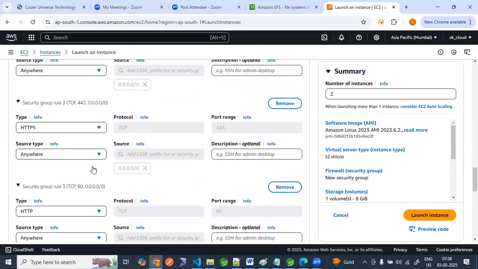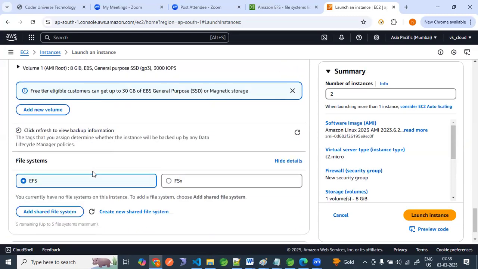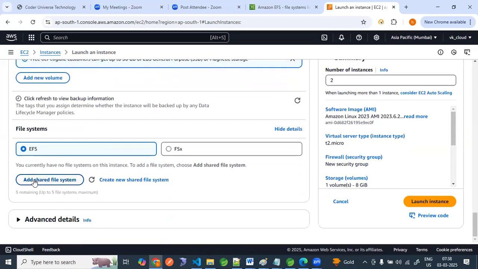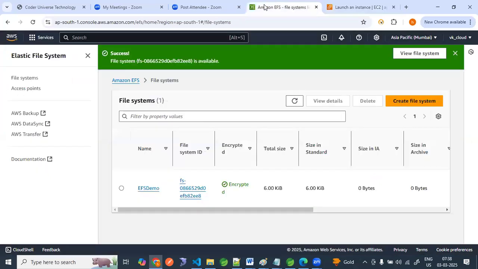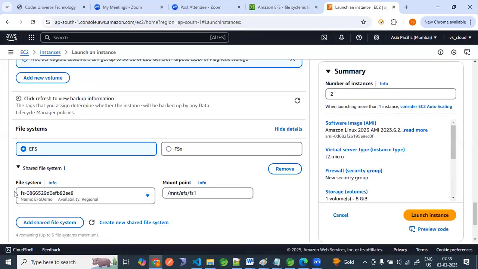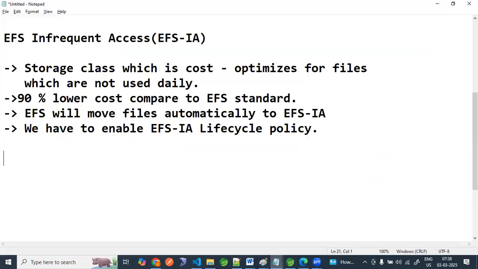Can I come down to file system? Yes, now it is showing add shared file system. Can I click here, add file system? Yes, see, the file system we have created, FS-086 something, right? This is the file system we have created, and it is now populating here. So we have to select the subnet. This is the mount point, this is the path. Let me copy this path and place it here.